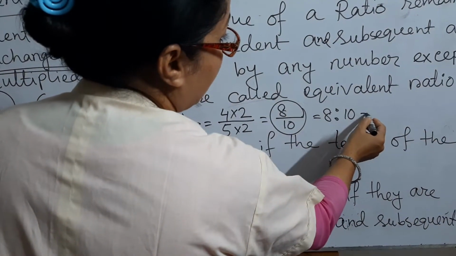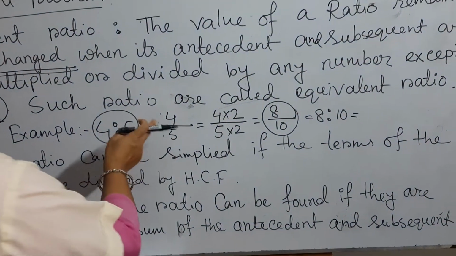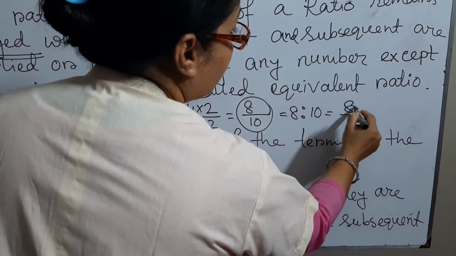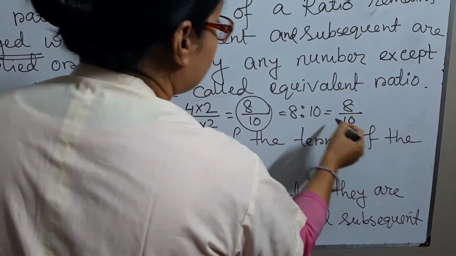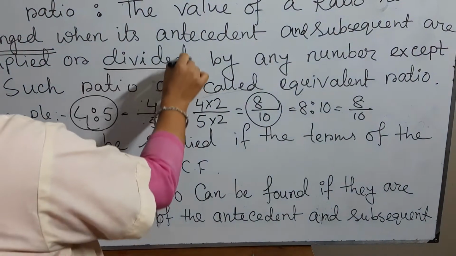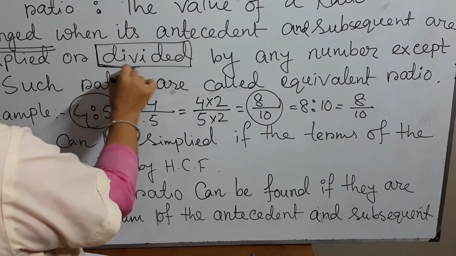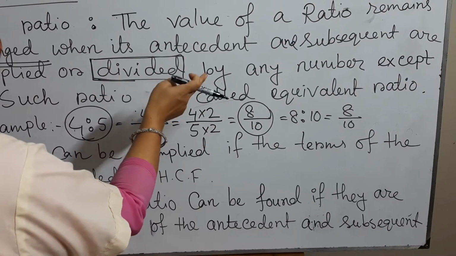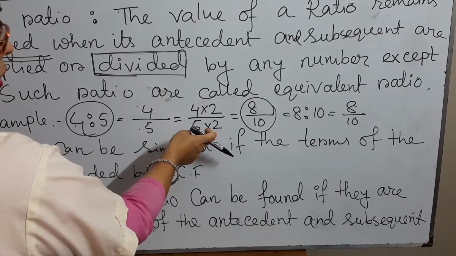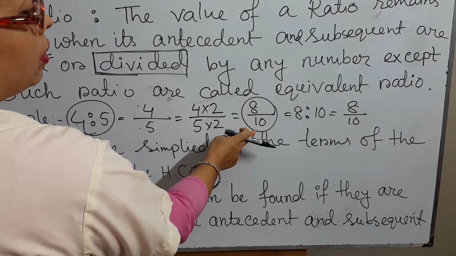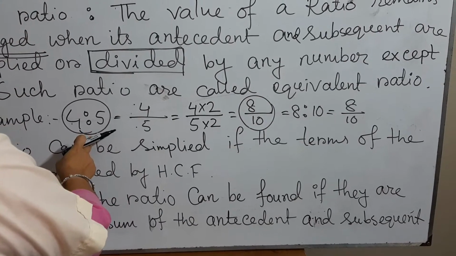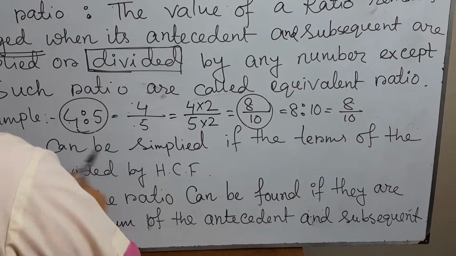If I simplify it again, I will get 4:5. Look at the board, students: at first we multiplied the antecedent and subsequent by 2, then we get another ratio. That ratio is equivalent to the given ratio.